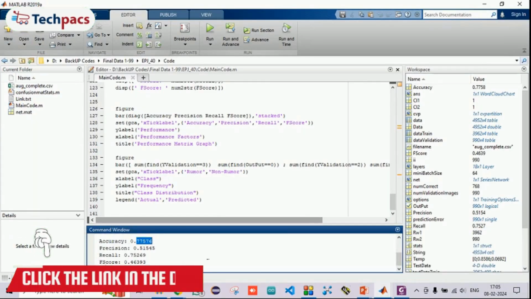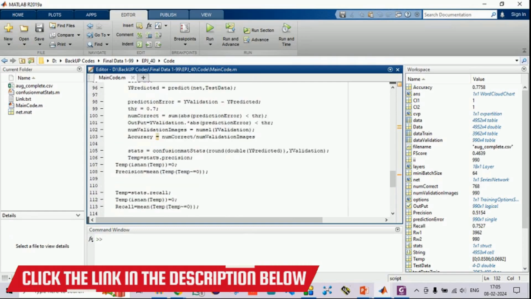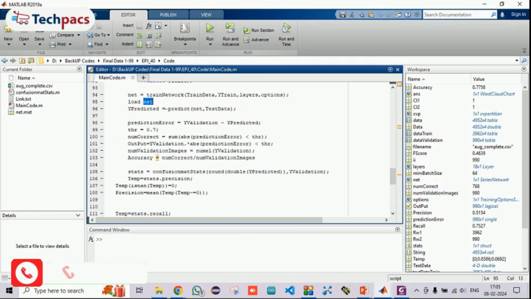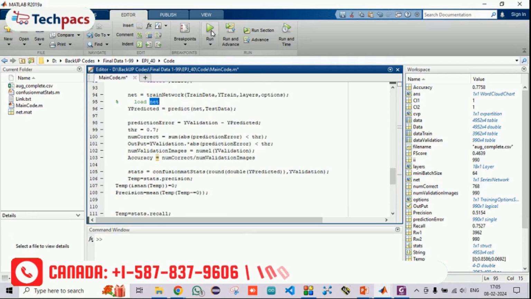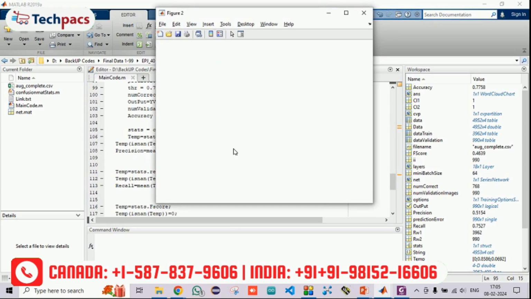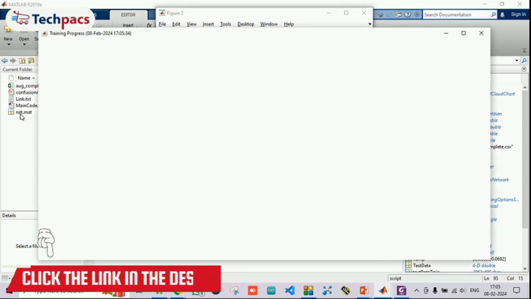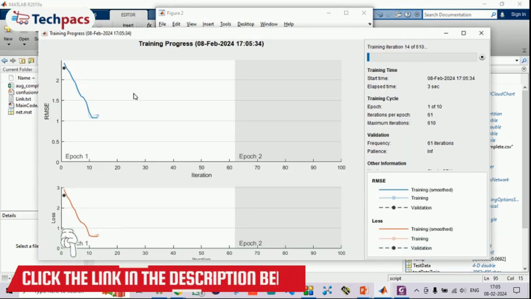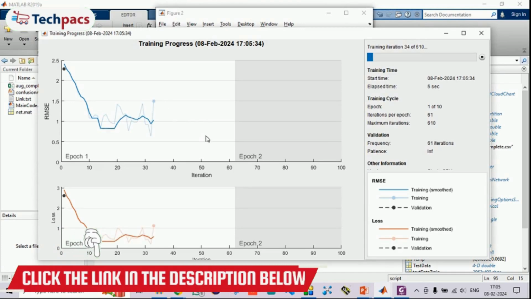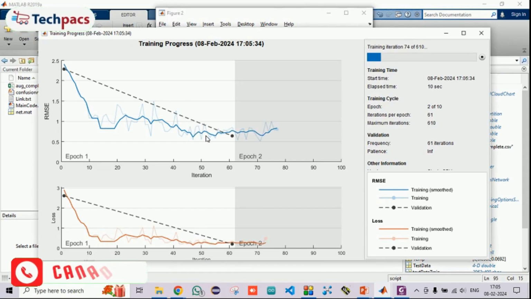The best network we have saved from the different runs. You can see I'm loading the best network here; before the classification, we have this net with us. I'm just commenting it out and running it again. Let's see if our model is effective enough to get trained again and give us better results. This was the model showing how the network gets trained, and we can save it and then run it, which I'm doing right now. It will give us the real-time outcomes of how our system gets trained and how it performed.